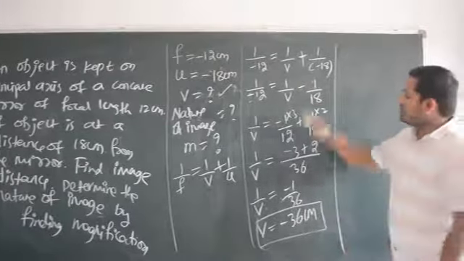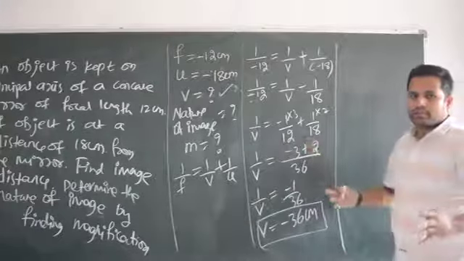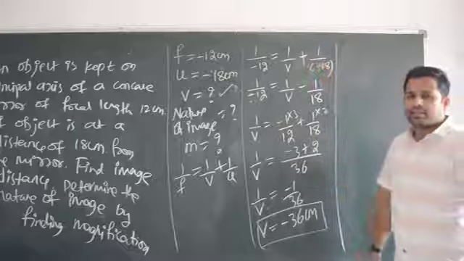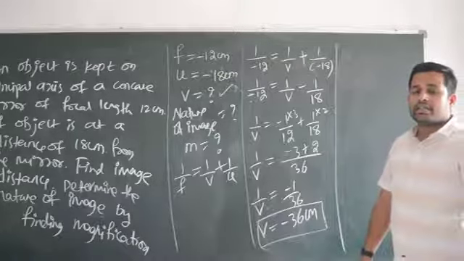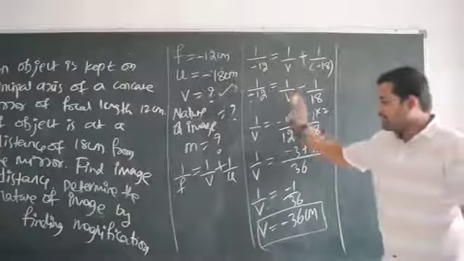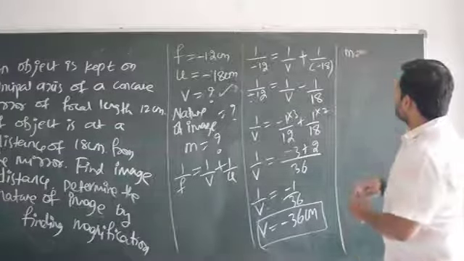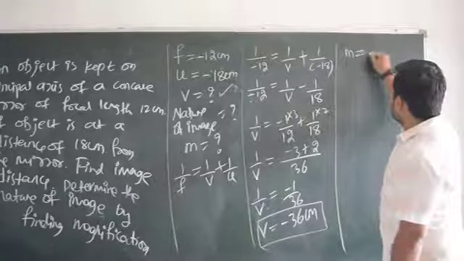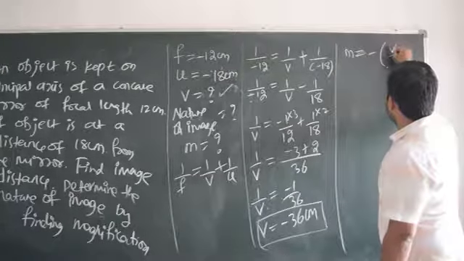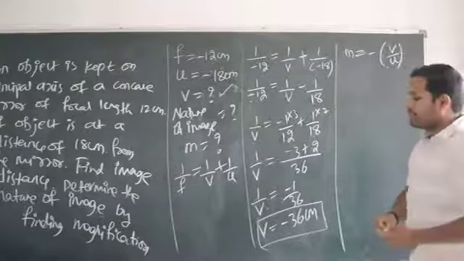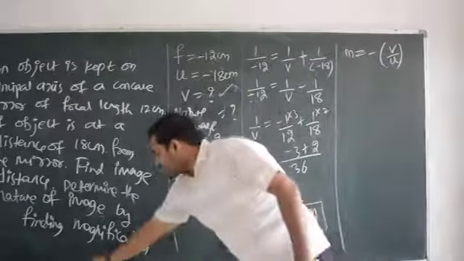Don't feel bad because we have done this wrong. Don't think like that. Purposely I have done that because you should not get confused with the lens formula, because we have to use the mirror formula here. Then magnification equal to, what is the formula? Tell me. Magnification is equal to minus bracket V divided by U. Now calculate this. Very simple, right?